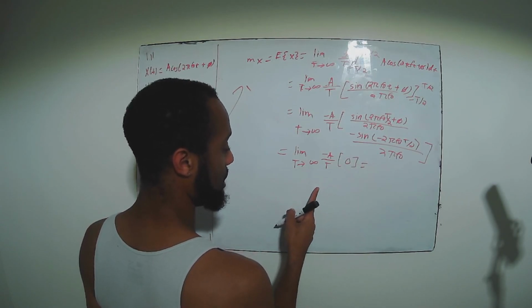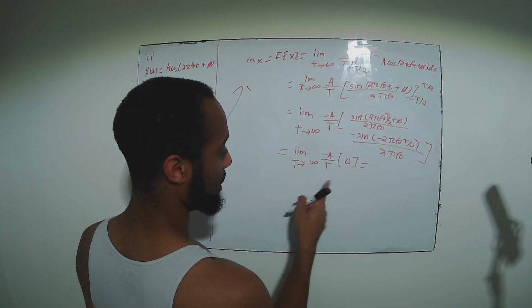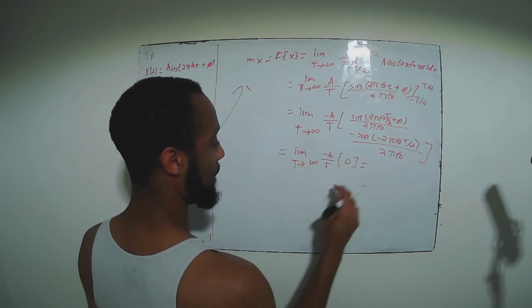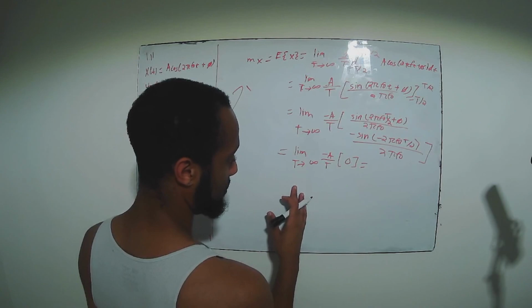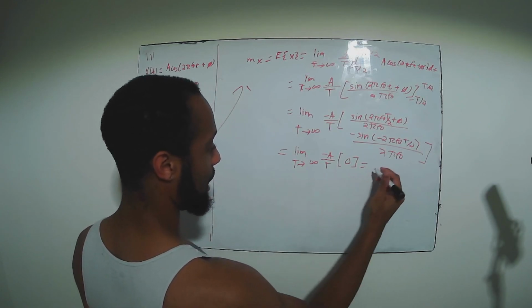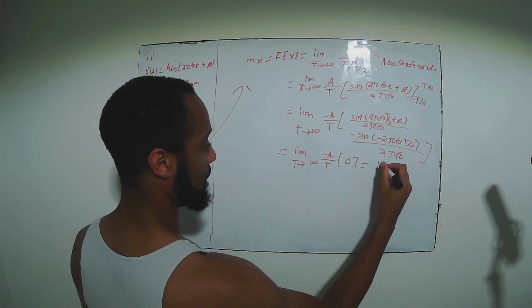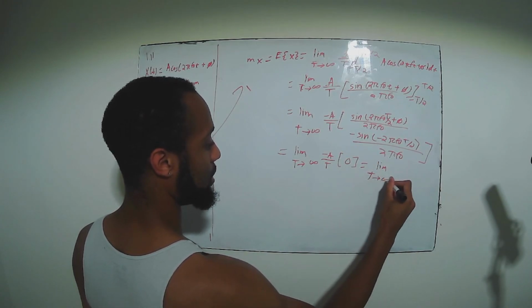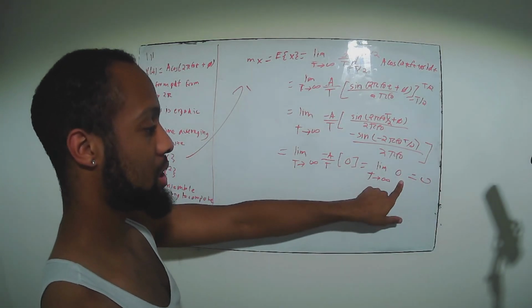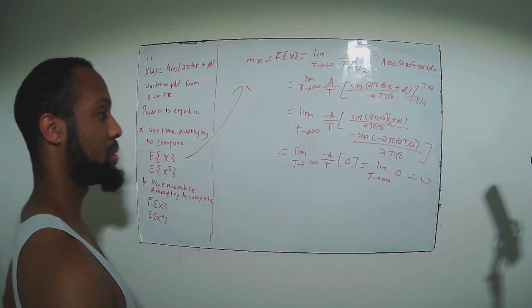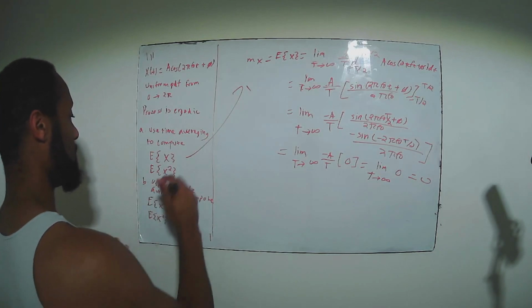Anything multiplied by 0 is 0, so this all evaluates to 0. We also could take the derivative if we wanted. Anyway, the limit as T goes to infinity of 0 is just 0. It doesn't matter what T goes to, this part is not dependent on T, so it's always going to be 0. So we computed using time averaging that E of x here is going to be equal to 0.